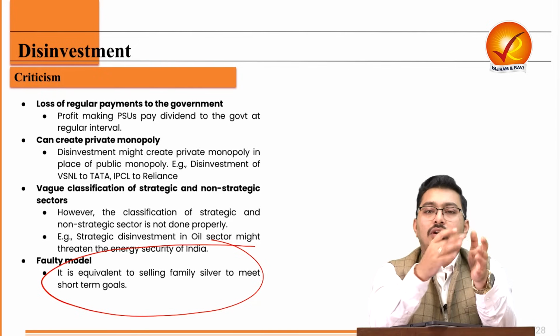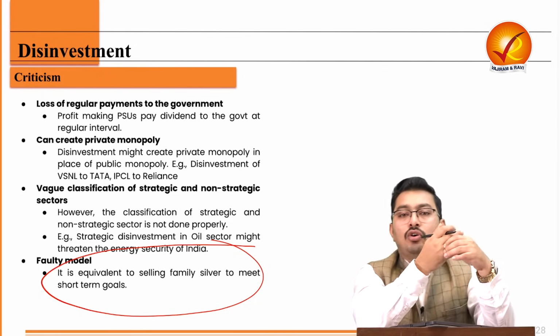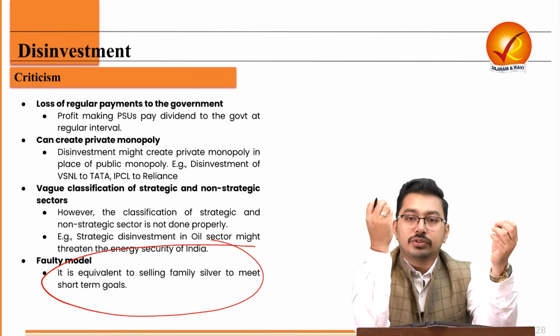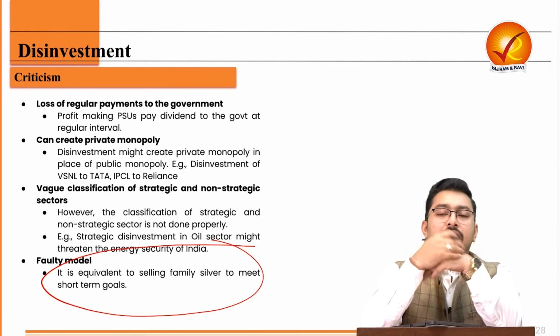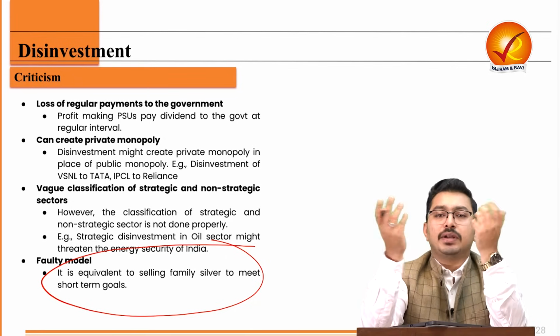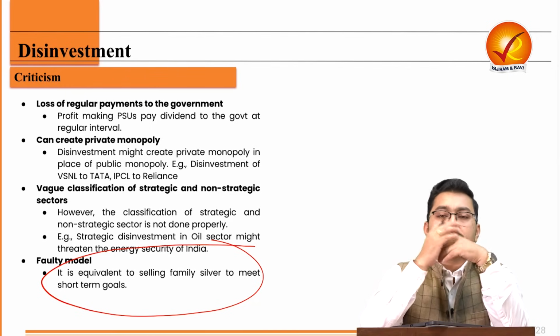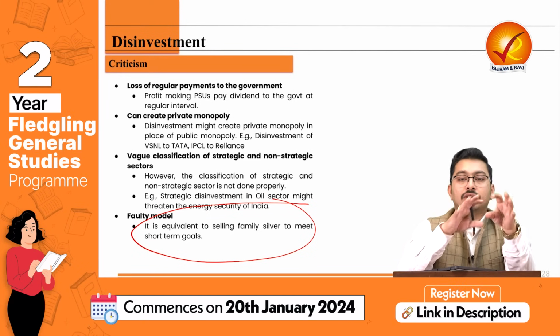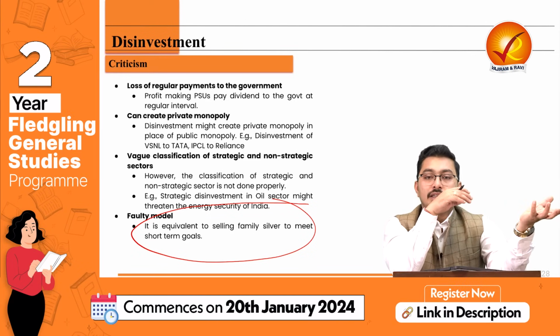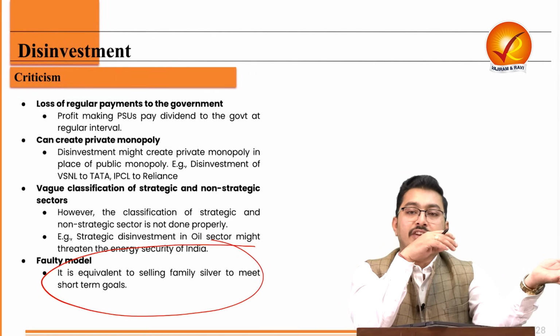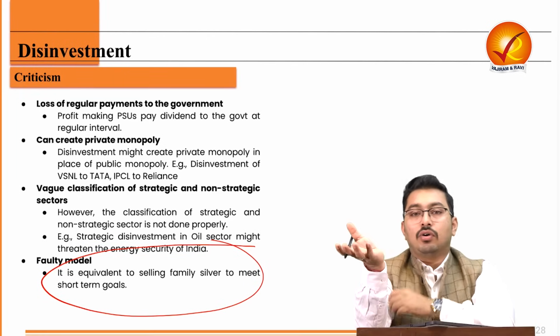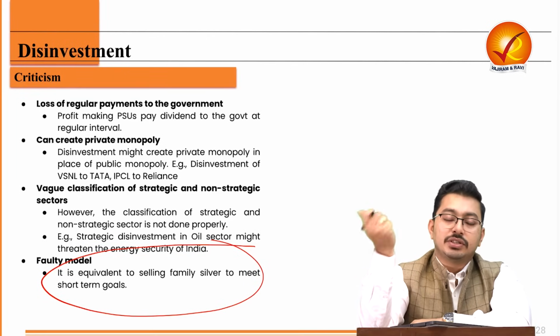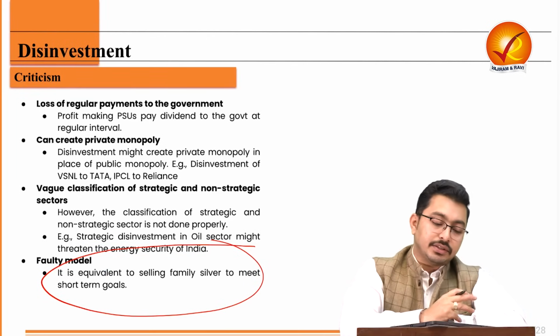But this is not the right time in the economy to sell a particular company, or to sell, let's say, 2% or 3% in a big company like SBI or LIC. It is not a good time to raise funds from the market. So should I time my decision on the basis of need only, need of revenue expenditure, or on the basis of sound financial decisions? So that is the biggest criticism.